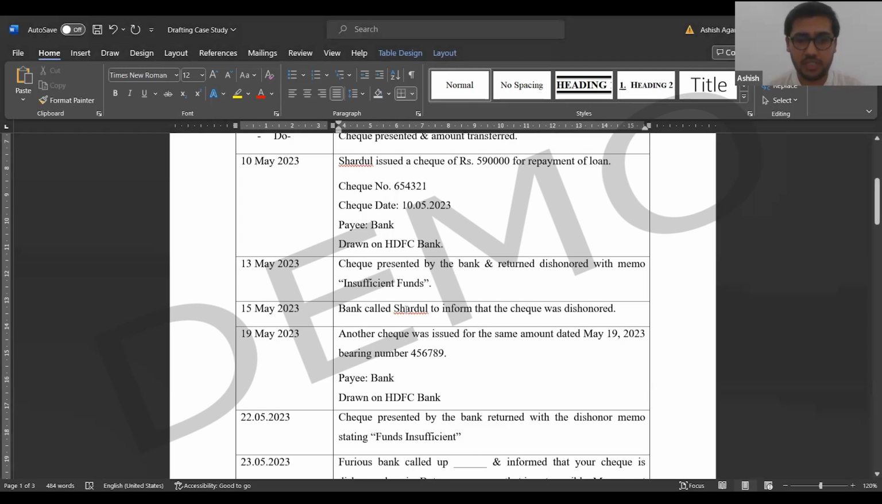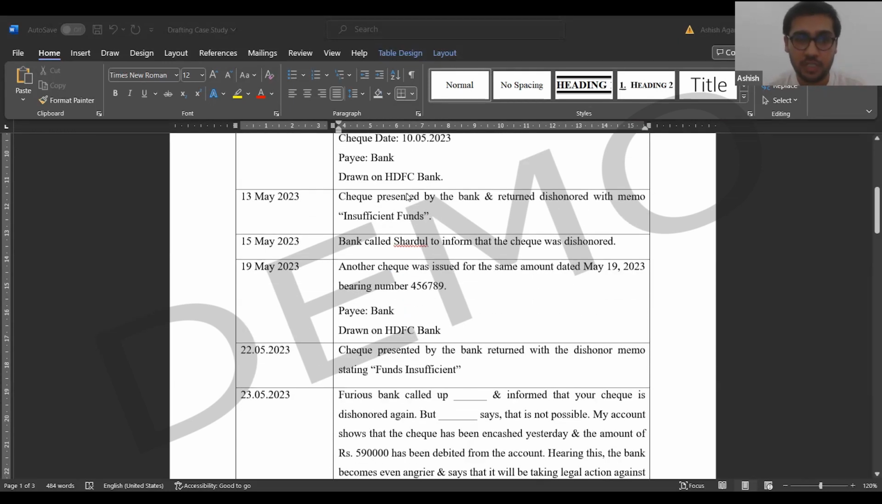Obviously the check was returned. There was no money transfer. So what happened? The bank called. Okay, the bank did not call. Who called? Om called, because he is the bank manager. So Om called Shardul to inform that his check was dishonored. Obviously Shardul was shocked that his check was dishonored.